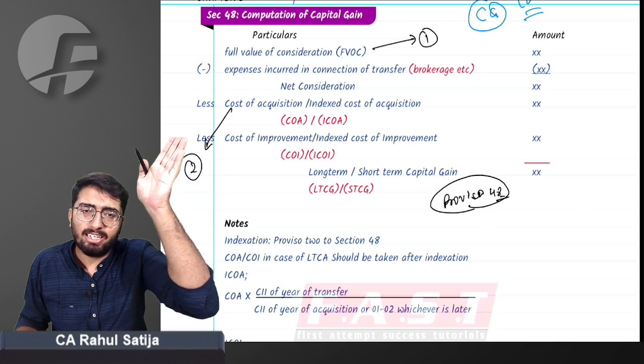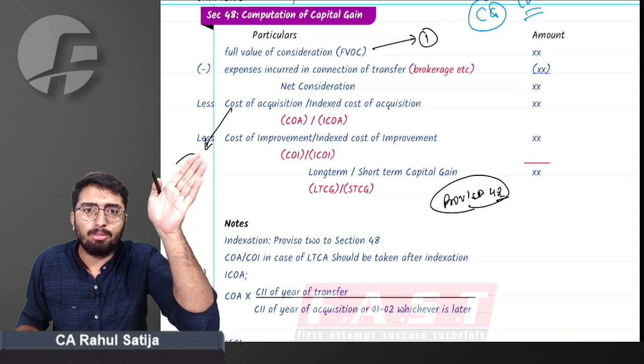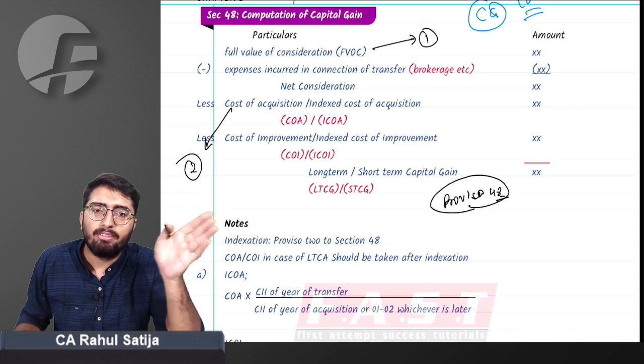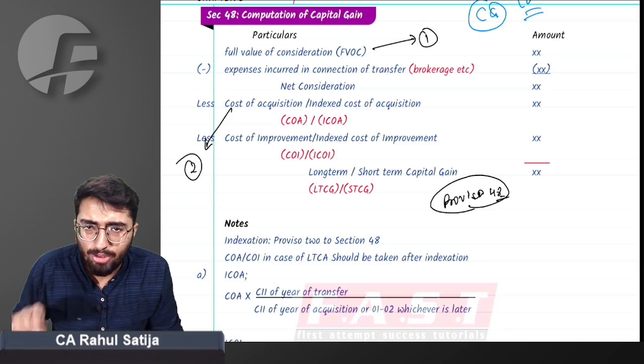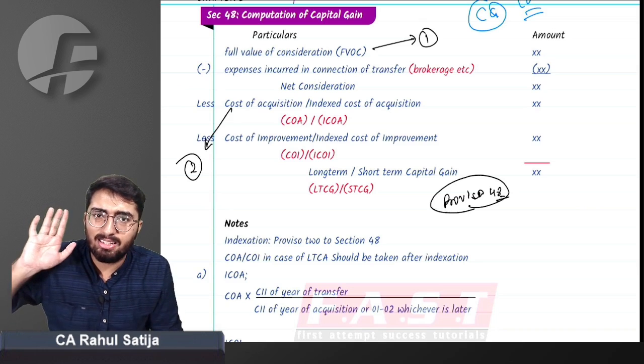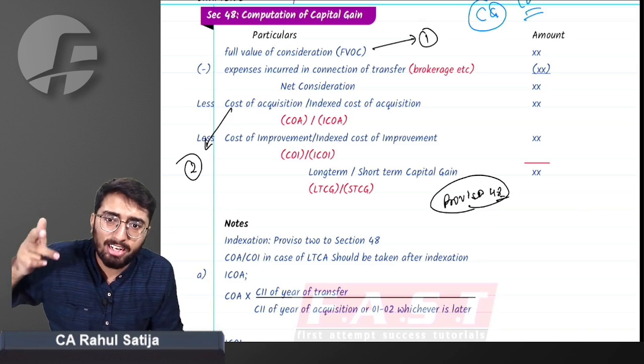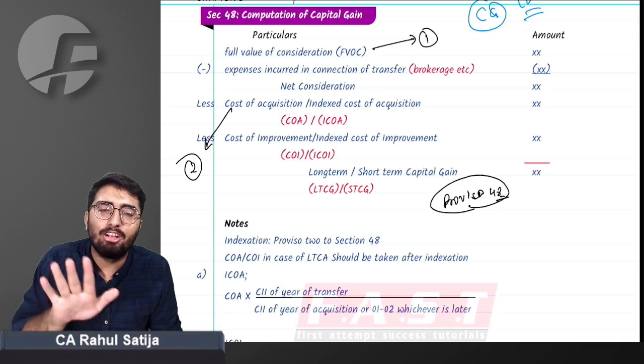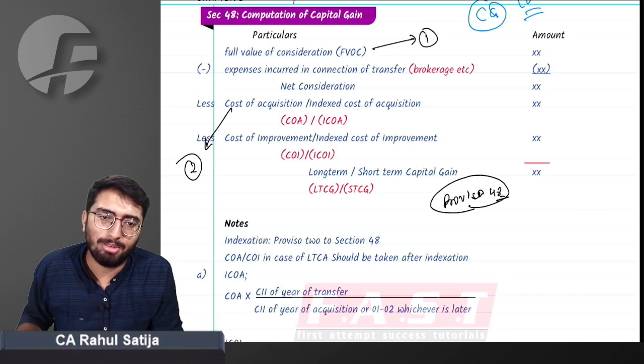Whatever sales price you are getting minus transfer expenses will be termed as net consideration, and reducing cost of acquisition, reducing improvement will give us capital gain. Now we have to make certain adjustments in these things. We have to find out full value of consideration, and we have to find out cost of acquisition. After deriving all these things, we will be getting long-term capital gain or short-term capital gain.